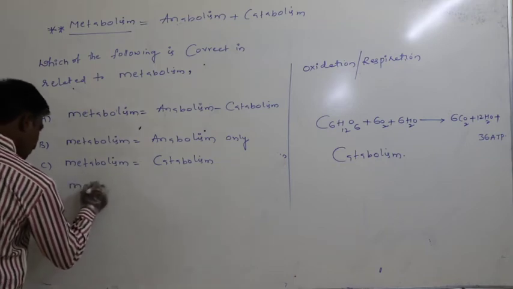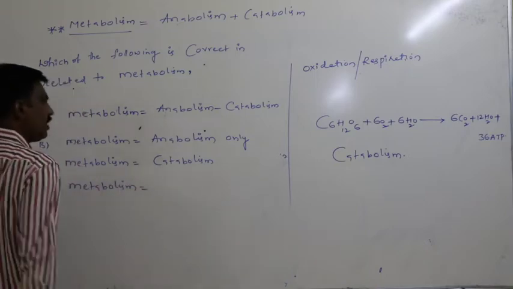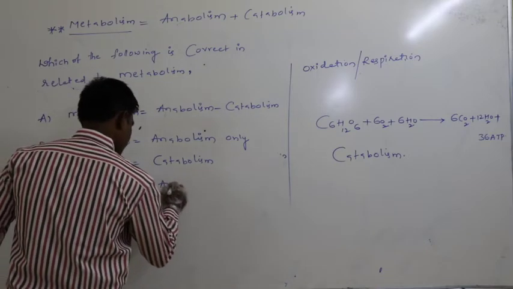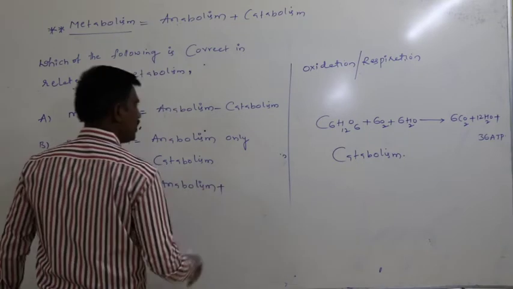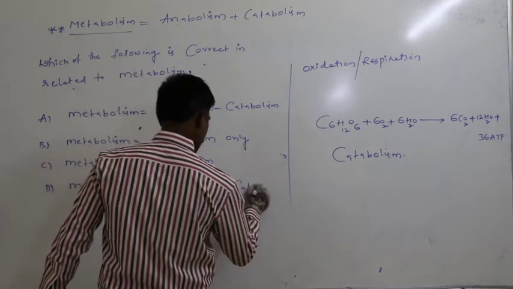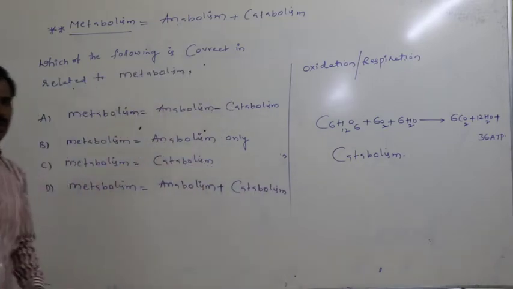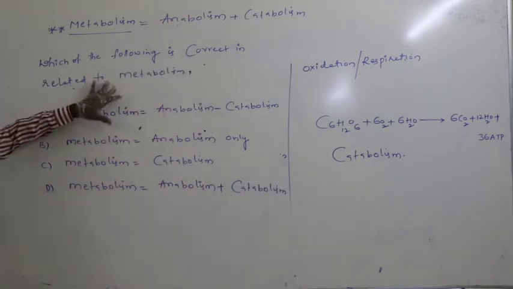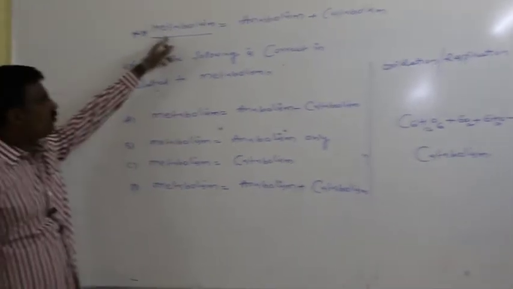Fourth option, metabolism is equal to anabolism plus catabolism. So of these four options, which is correct in relation to metabolism?